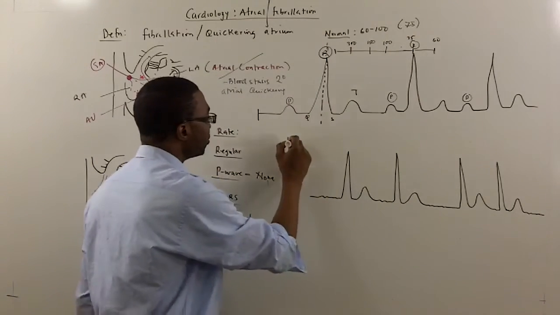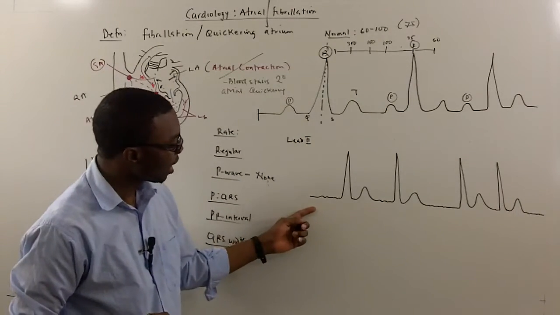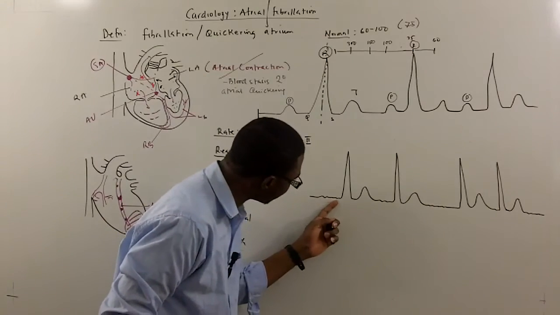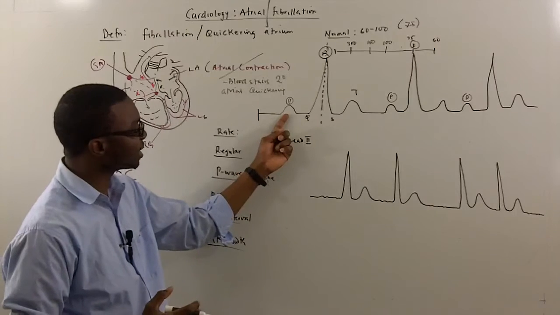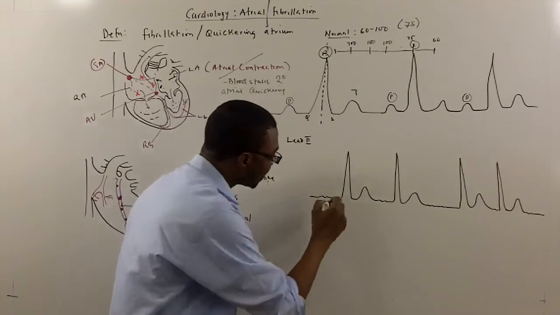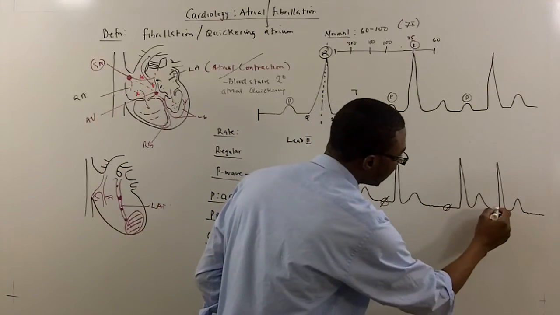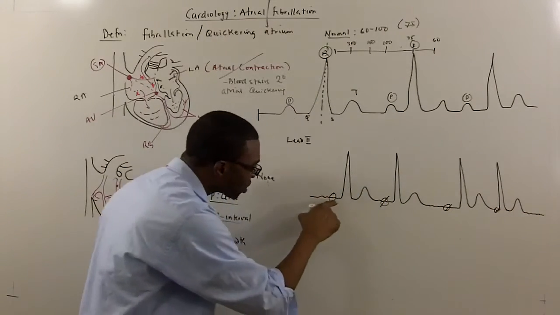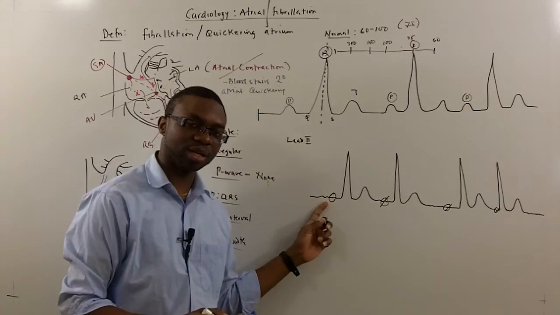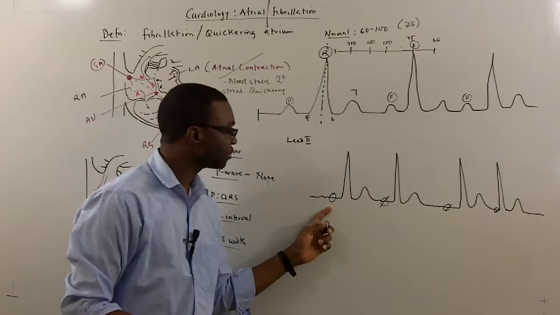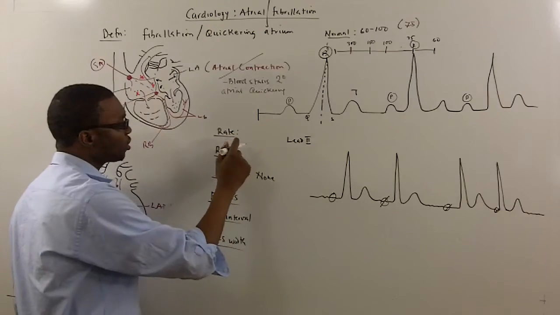Let's say this is lead 2. If I look at lead 2, I'm like, where's the P wave? It's something a little squiggly here. Yeah, that's the squiggly line, because the atrium is supposed to look like this when it has depolarization. So I don't see any P waves here, no P waves, no P waves. You might say, oh, what is that squiggly line? No, a P wave should be a nice upward deflection, not a squiggly line, okay? That's just baseline noise.